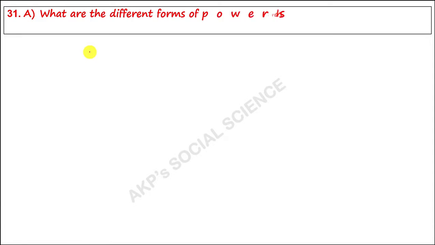What are the different forms of power sharing in modern democracies?